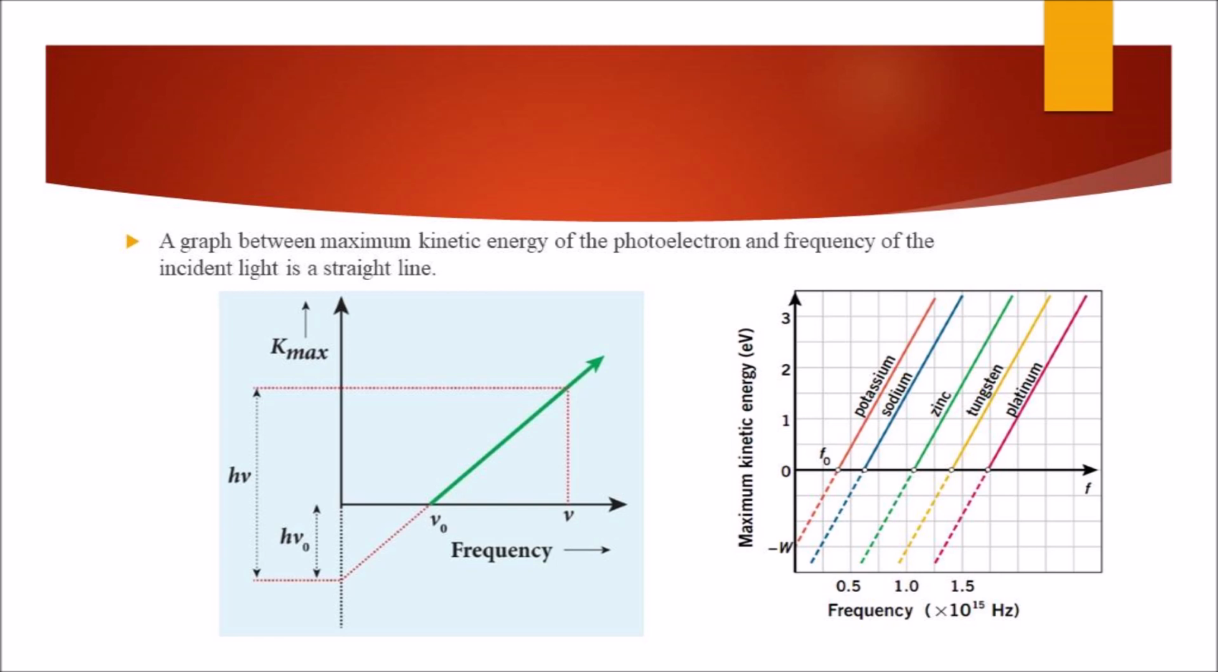Einstein's equation was experimentally verified by Millikan. So he drew a graph between the maximum kinetic energy versus frequency for many metals like potassium, sodium, zinc, platinum, etc. It is found that the slope is independent of the metals. By the conclusion of Einstein's explanation, the maximum kinetic energy is proportional to the frequency of the light and is independent of the intensity of incident light.